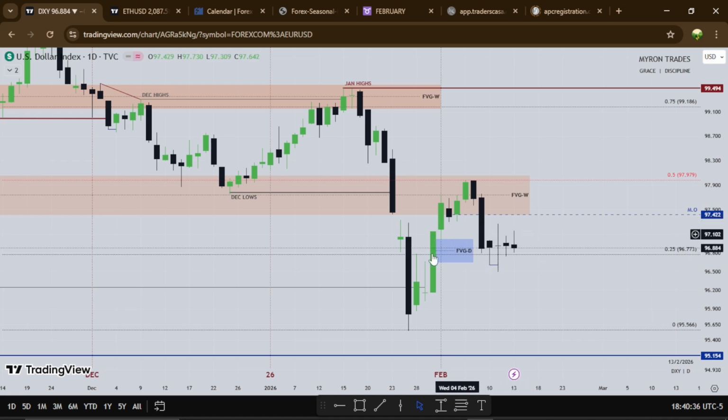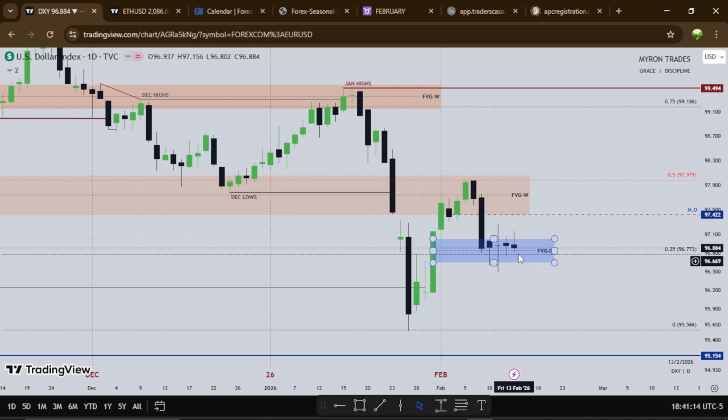Then we see Monday trading into this fair value gap, Tuesday inside the fair value gap, Wednesday indecisive, trading inside the fair value gap, right? Then Thursday was like a small range day. Then Friday we closed the range. So Wednesday we had NFP and Friday we had CPI, all with no volume in the markets. So for the new week, I want to see how the dollar will treat this fair value gap, right? This candle's low and this candle's high and this candle's low.